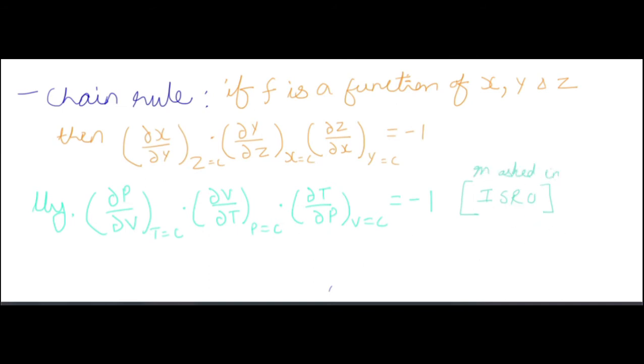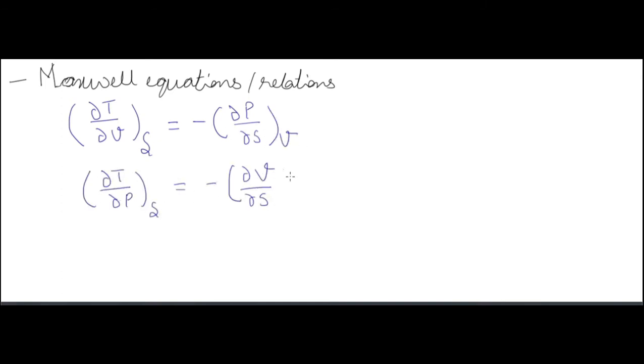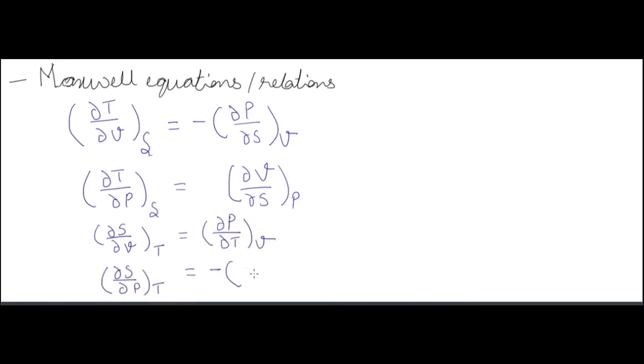Now the topic that concerns pure substances is Maxwell relation. So we have partial differentiation of temperature, pressure, and volume with respect to each other keeping some variables constant.